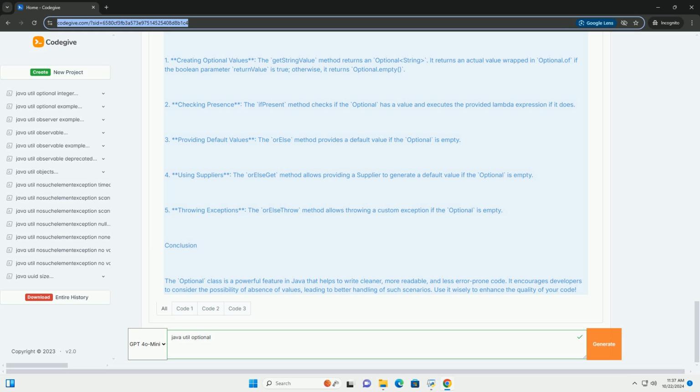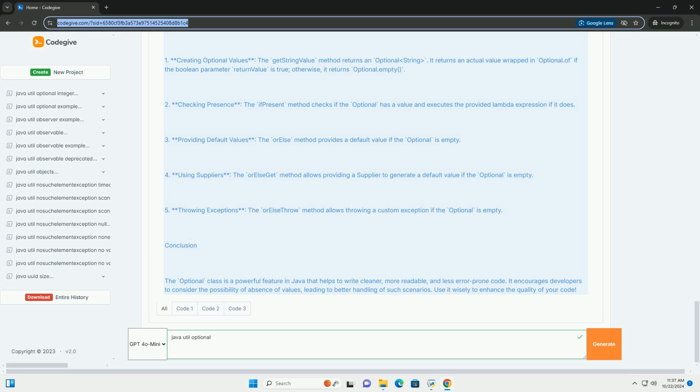Explanation of the code. 1. Creating Optional values. The getStringValue method returns an Optional String. It returns an actual value wrapped in Optional.of if the boolean parameter returnValue is true, otherwise it returns Optional.empty. 2. Checking presence. The ifPresent method checks if the Optional has a value and executes the provided lambda expression if it does.